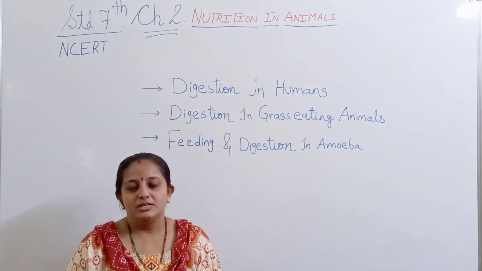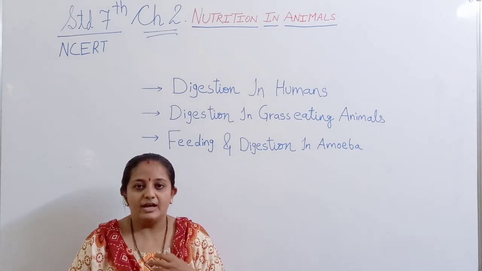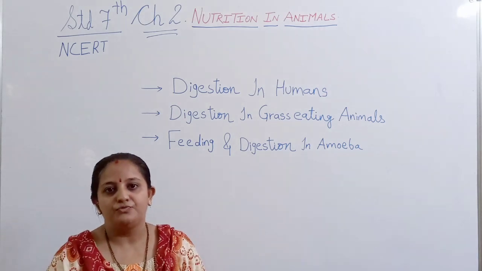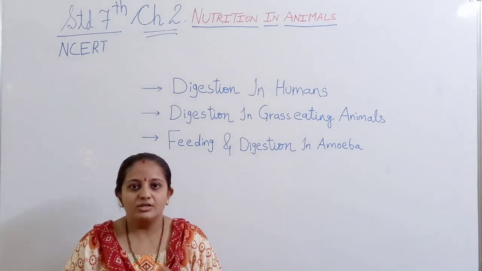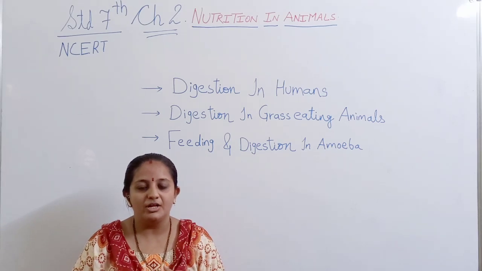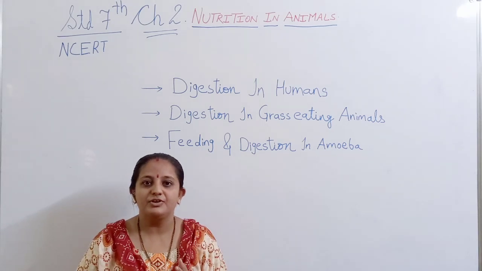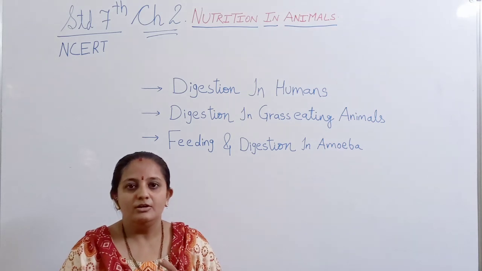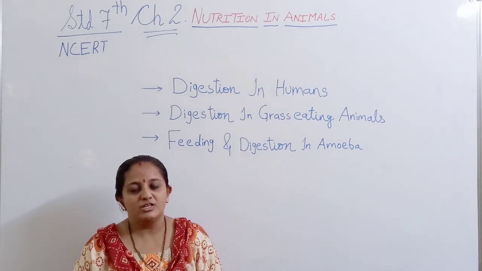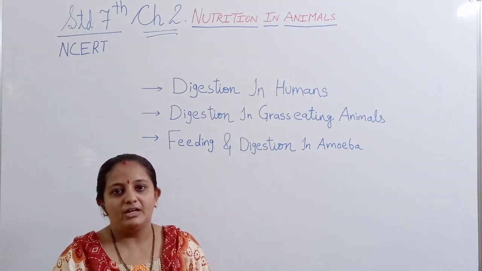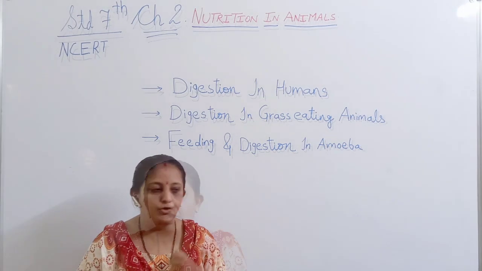Before that, let us understand the basic requirement of the food which we need for the growth or survival of the body, which is needed for different functioning and repair of the body. Nutrition is a process of obtaining food by taking the mode of food.